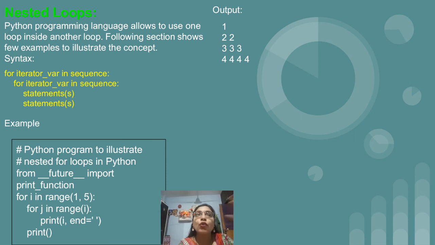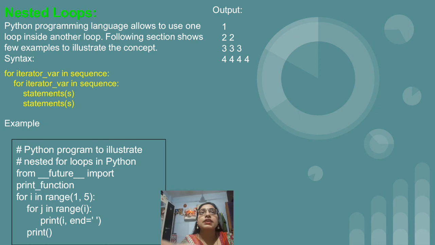Now we are having 4 rows. If you want to have 5 rows, then in the range function, in place of 1 comma 5 you will write 1 comma 6. So 6 means 5 times the loop will get executed. So the execution of a nested for loop, or a normal for loop or a normal while loop, is the same as in other programming languages we have; the difference is only in syntax, otherwise execution is the same. Okay, so this is our nested for loop program.